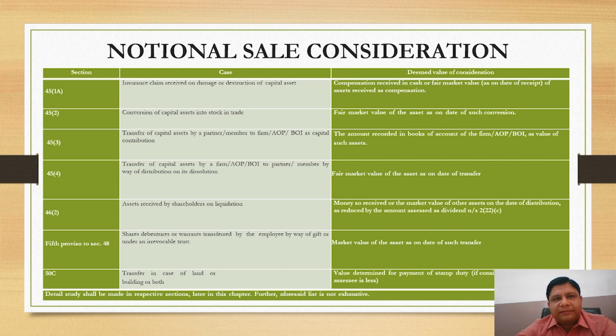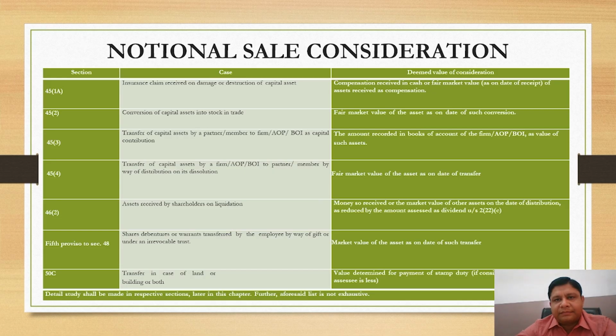Next, asset received by shareholders on liquidation. Money so received or the market value of other asset on the date of distribution, as reduced by the amount assessed as dividend under section 2(22)(c). Next, shares, debentures or warrants transferred by the employer by way of gift or under an irrevocable trust.